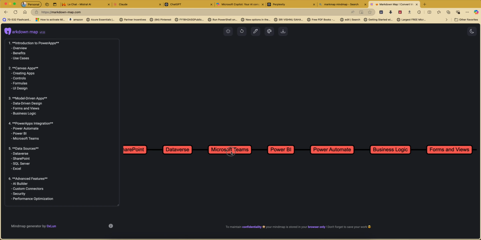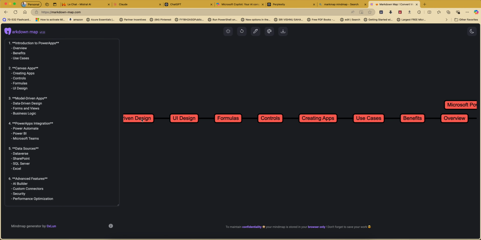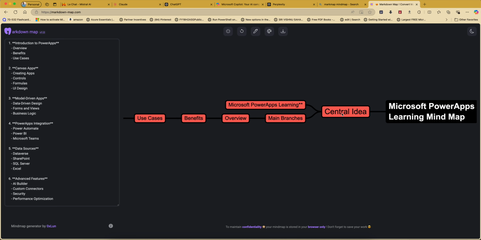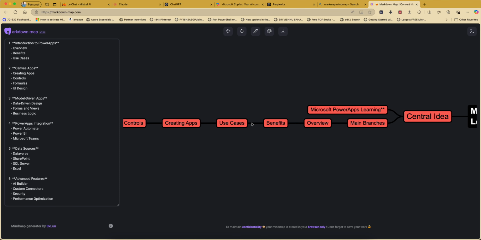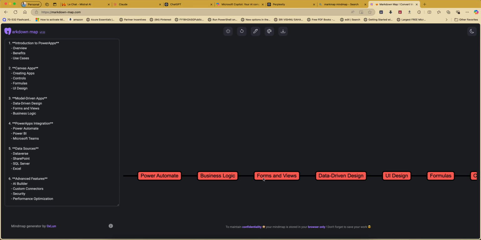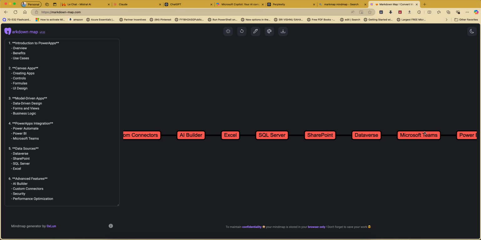If you go and see, it's giving a long one from overview, from central idea. This is a central idea for apps learning, main branches, overview, some kind of a mind map, but it's not so clear. It is okay for us. Okay, at least we got some kind of topics here. Okay, now ChatGPT is giving like that.